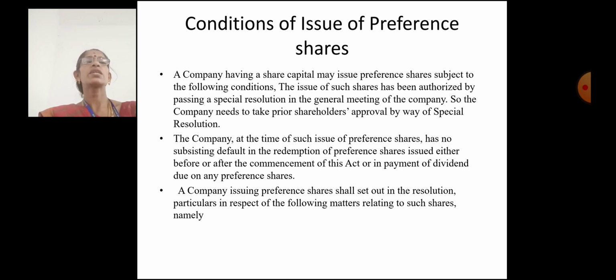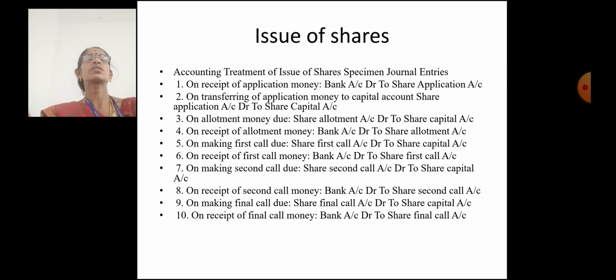Namely, issue of shares and accounting treatment of issue of shares. On receipt of application money: bank account debtor to share application account. Transferring the application money to capital: share application account debtor to share capital account. On allotment of money due: share allotment account debtor to share capital account. On receipt of allotment money: bank account debtor to share allotment account.